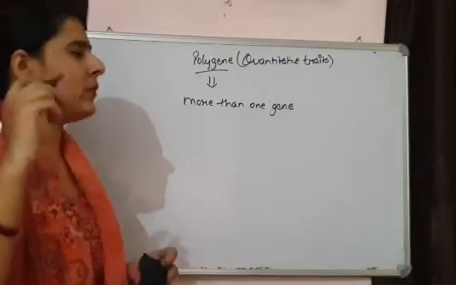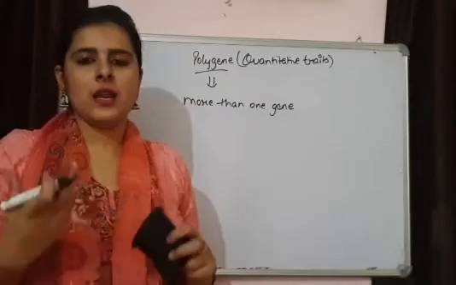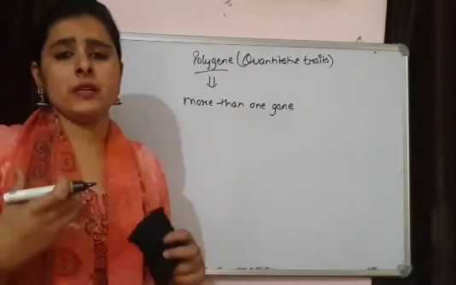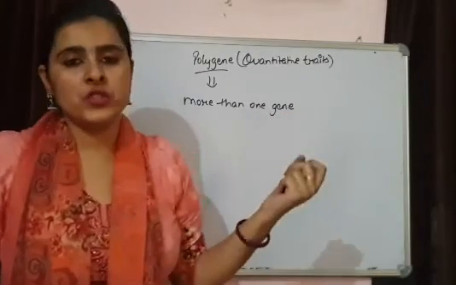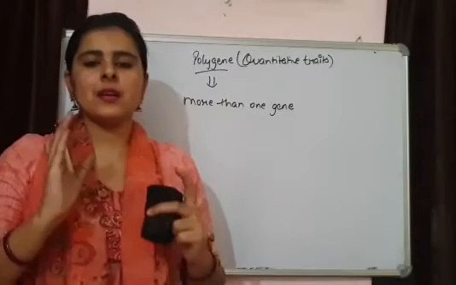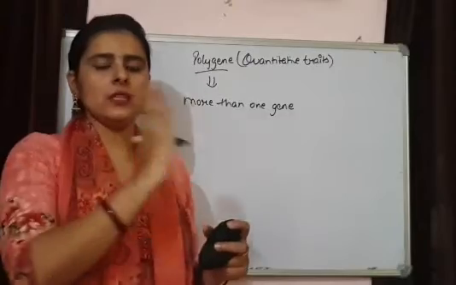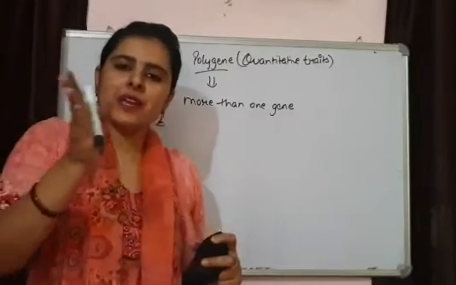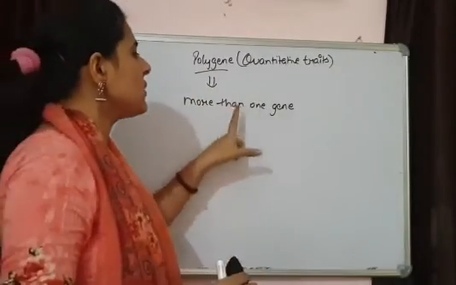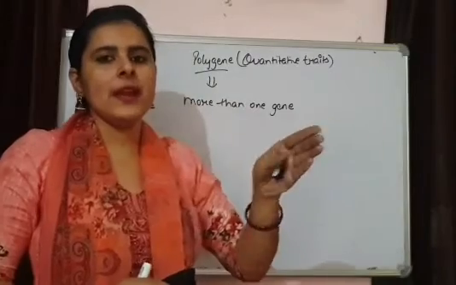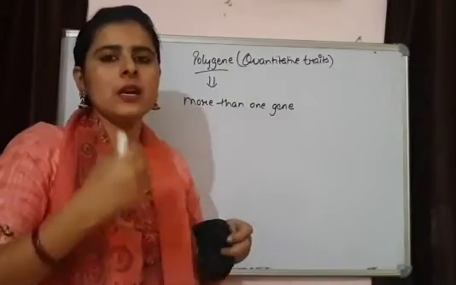In human beings, there are various characters that are controlled by more than one gene. Our skin color, our height, our hair texture, our hair color, these are controlled by more than one gene. Suppose I take the example of skin color. We are not having two contrasting traits, either white or black. We are having a range of skin colors. The simple reason is that skin color is controlled by more than one gene, and the expression of each gene adds on to the color of the skin.